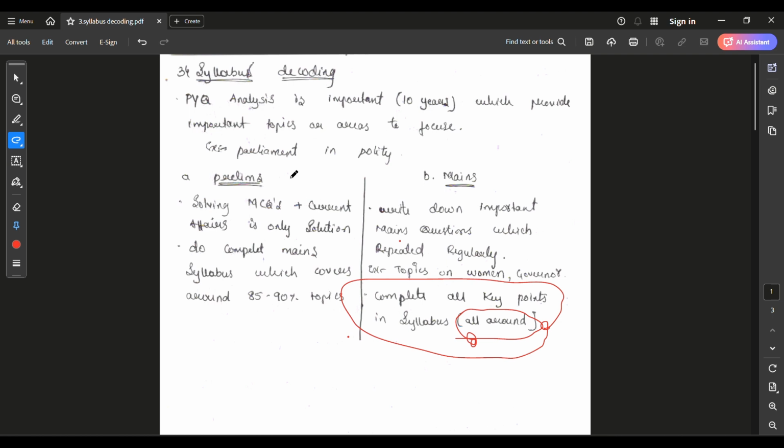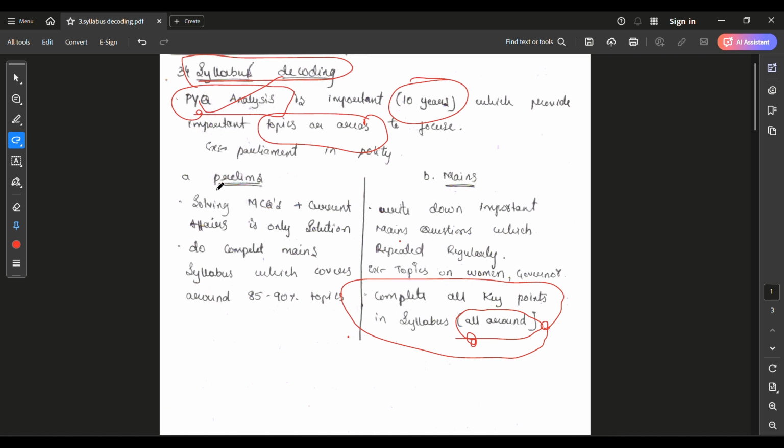Okay guys, PYQ analysis is the most important way to decode the syllabus. By seeing the syllabus alone you can't understand anything. If you analyze the previous year questions of the last 10 years, then you will get to know which areas are more focused by UPSC or any state examination. That's why PYQs also play a key role in this examination.